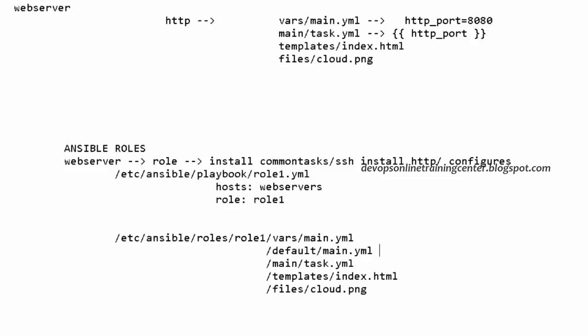My question is, in this case, the first one is hosts is web servers, role is role1, right? Role1 will execute main.yaml, whatever is in the main.yaml, of course, but it will execute only main.yaml. So the target is main.yaml, right? No, it will execute all, but the control starts from tasks.yaml, main tasks.